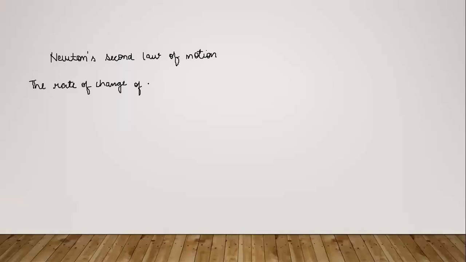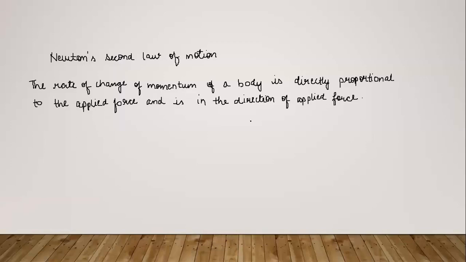the rate of change of momentum, the rate we discussed is the change of momentum divided by time interval. That is the rate that we are including the factor of time, like delta t also in this statement. So this was a statement which was given by Newton as in the form of second law of motion. So it says that the rate of change of momentum of a body is directly proportional to the applied force and is in the direction of applied force.